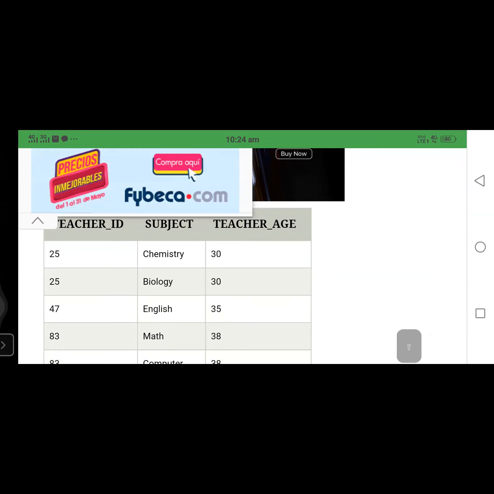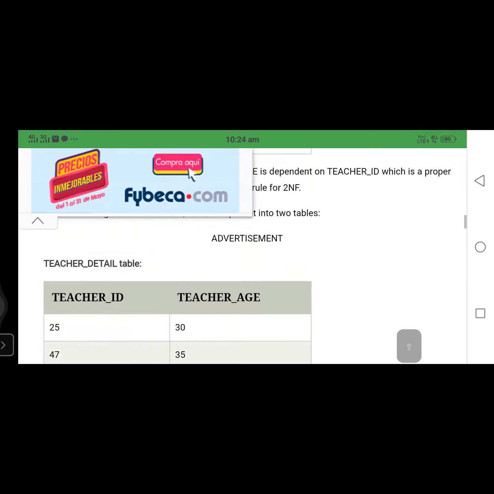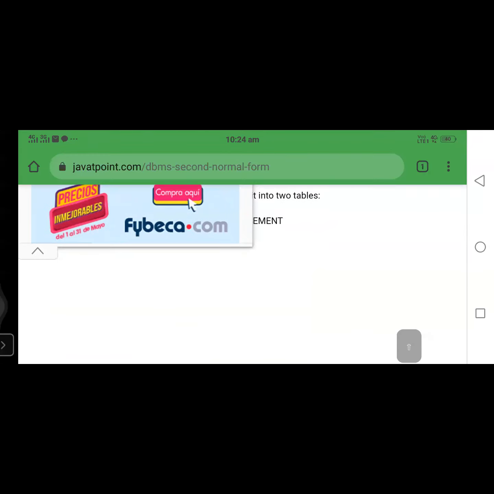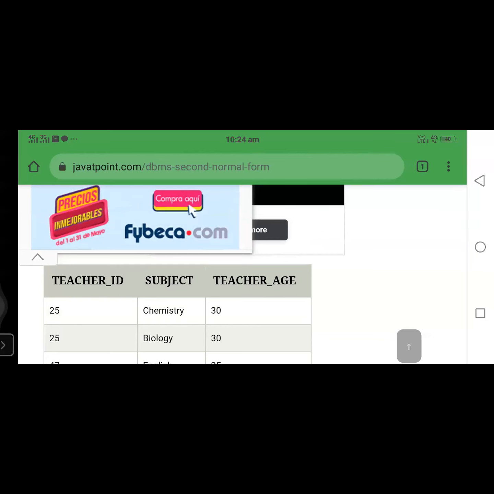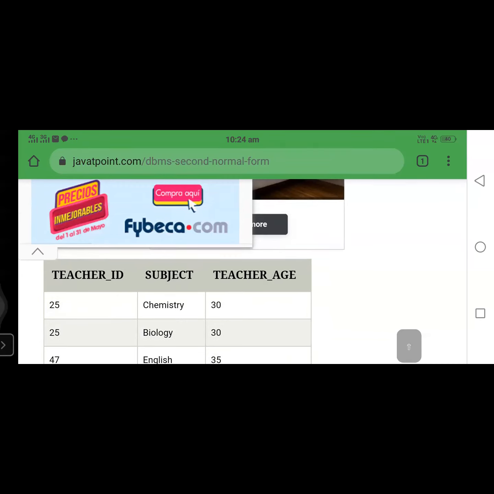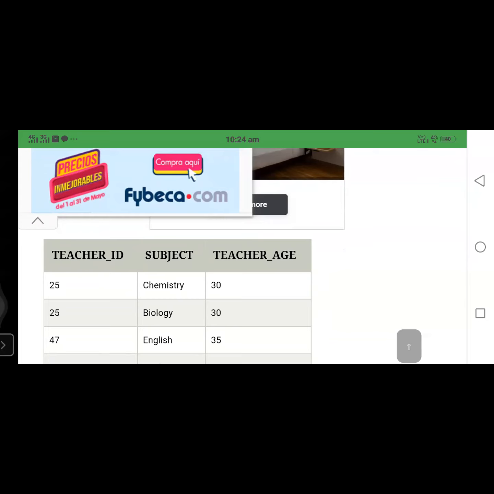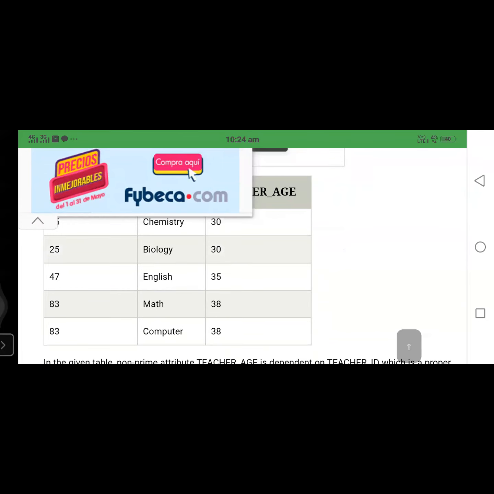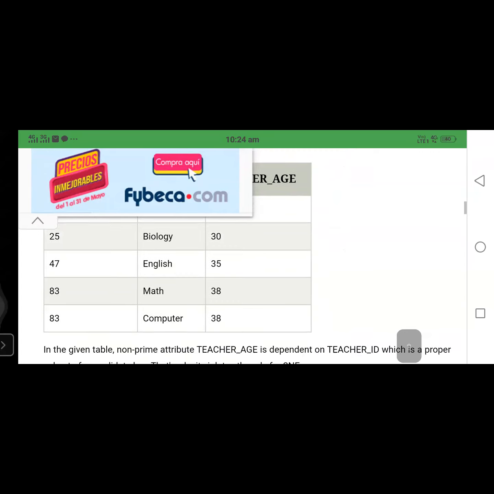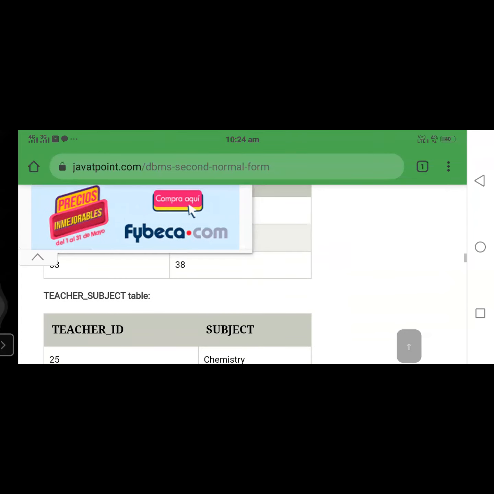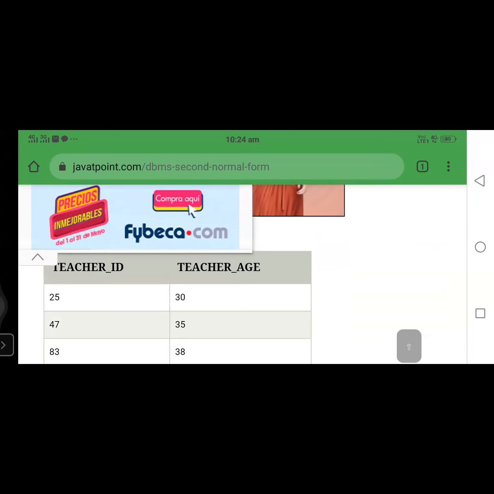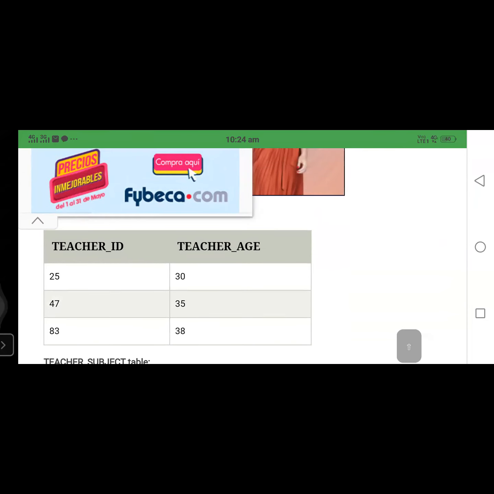By using teacher ID and subject, we will be able to find the teacher age. In this situation, we break it down into two tables. How do we divide the two tables? Teacher ID and subject is one table. Teacher ID and teacher age is another table. If the teacher ID is 25, then what is the age? 30, only one tuple. If it is 47, 35. If it is 83, 38. So only three tuples are needed. Please observe this: teacher ID and teacher age, only three tuples. Why? Because if the teacher ID is the same, then the teacher age is also the same.